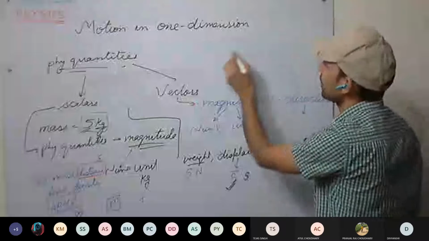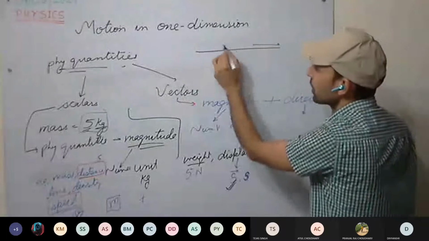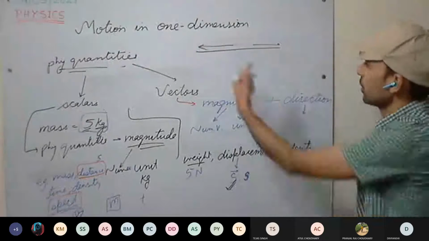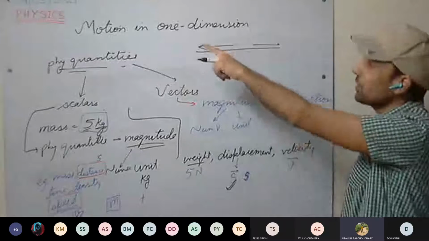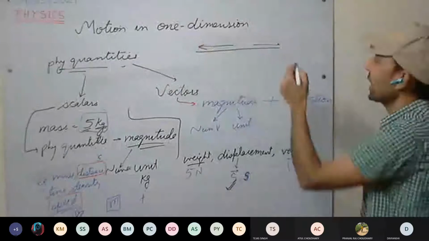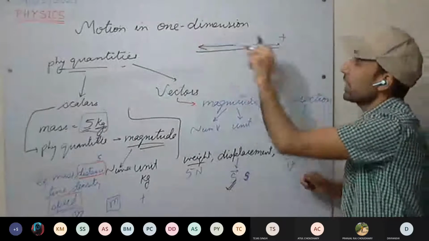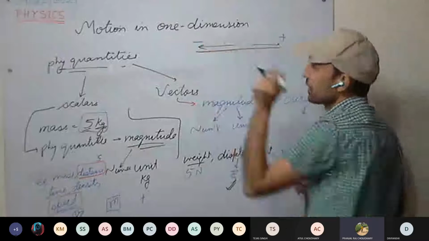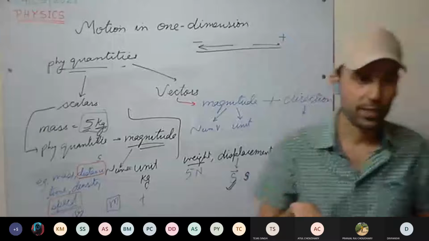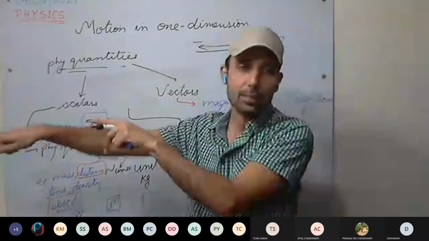Now see here. This is one direction, this is the other direction. One dimension we are discussing: a straight line, where we can move either in this direction or this direction. If I am taking this direction as positive, then this direction will be negative. If I'm moving in this direction and I take it as positive, then the opposite direction will become negative.